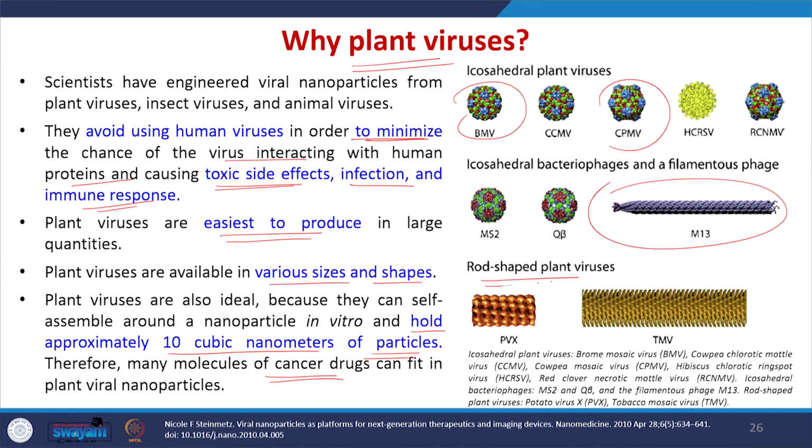Additionally, when we are using a rod shaped plant virus such as tobacco mosaic virus, the amino acid composition of this tobacco mosaic virus is different for exterior and interior. So in this case we can synthesize different kinds of nanoparticles inside the TMV and outside the TMV. For example, we can synthesize the silver nanoparticle inside the TMV, and we can synthesize the gold nanoparticle or some other material on the exterior of the TMV. In this case, it can act as a template for nanorod synthesis. In this way, we can make novel and new materials.